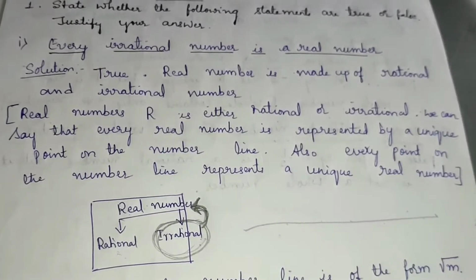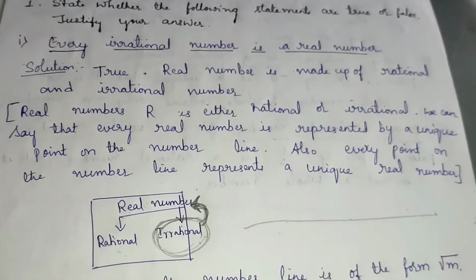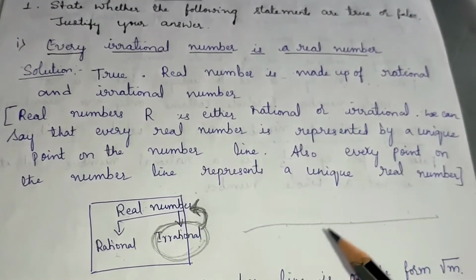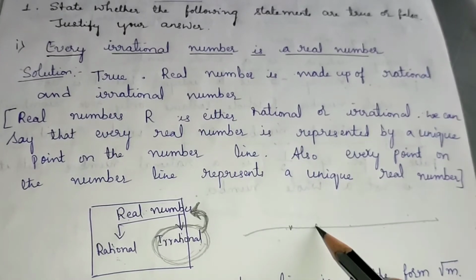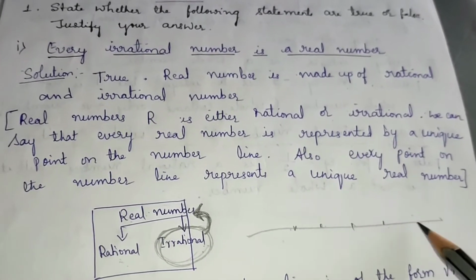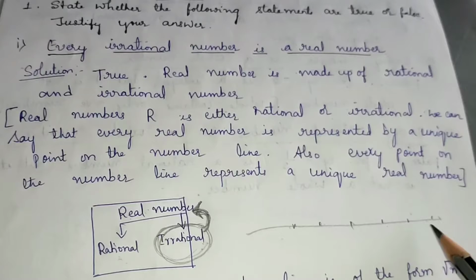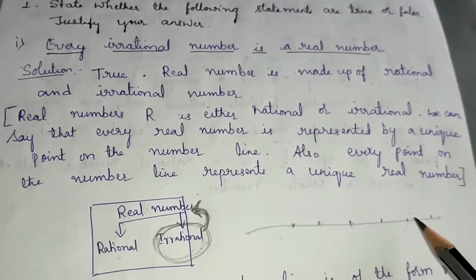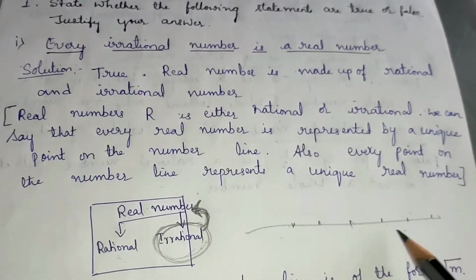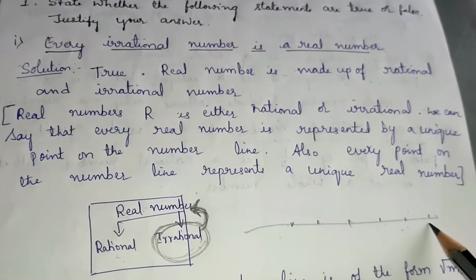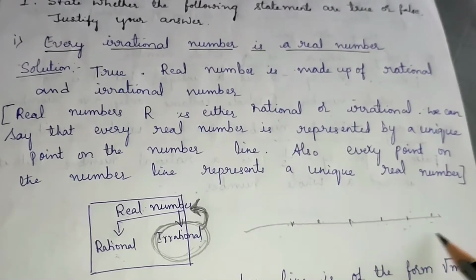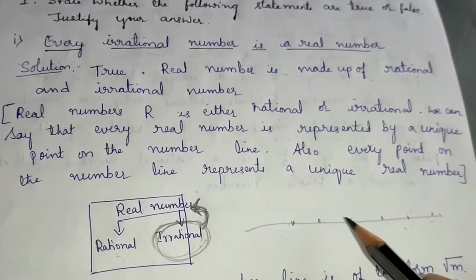Every point on the number line is represented by a unique real number. See, if you mark or represent any number, they are unique. They are not the same as the previous number, or the consecutive number. Every number is unique in its own way.